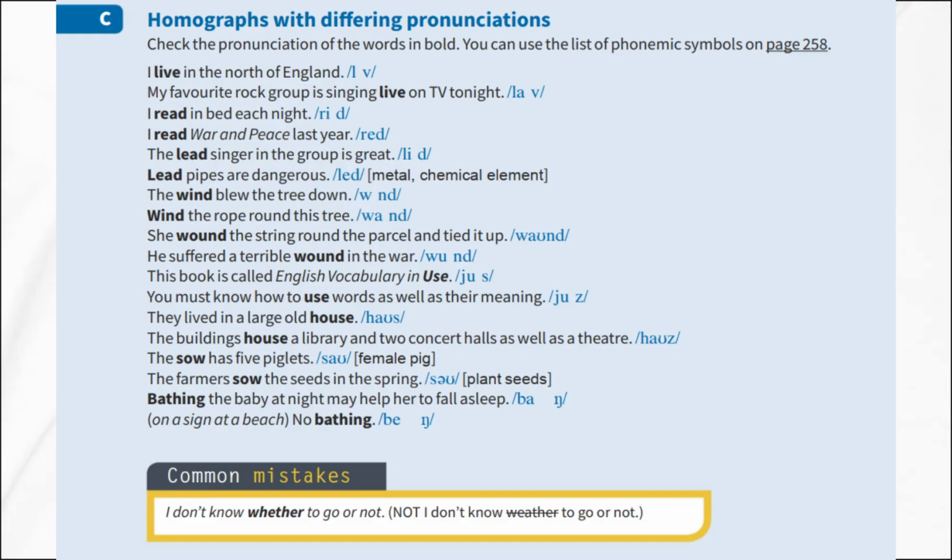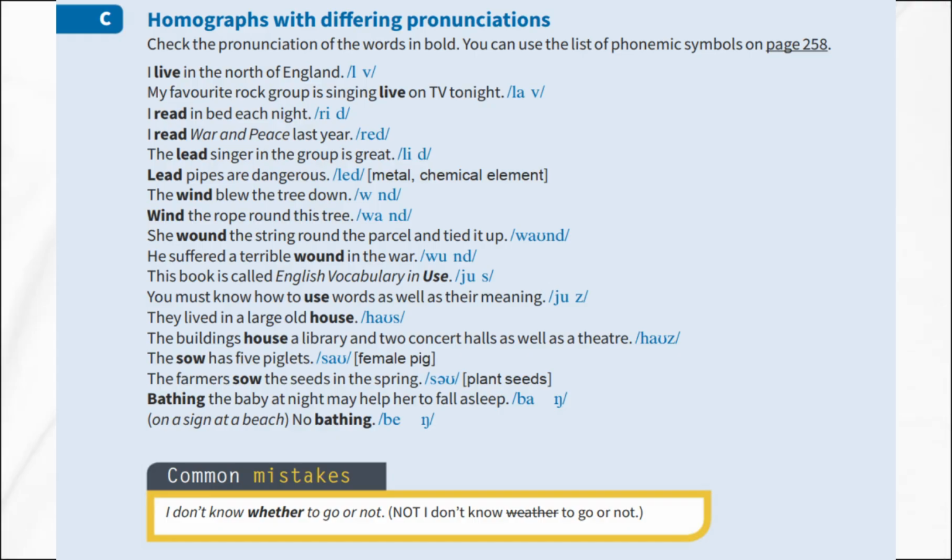Another example is the verb read. In the present tense, I read in bed each night. It sounds like read. But in the past tense, I read War and Peace last year. It sounds like read. Again, the spelling is the same, but the pronunciation is different. The word lead can also be tricky. When you talk about the lead singer in a band, it sounds like lead. But when you talk about lead pipes, the metal, it sounds like lead. So, the same spelling, but completely different sounds and meanings.